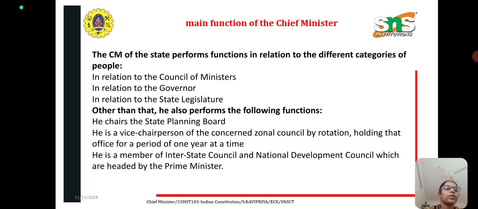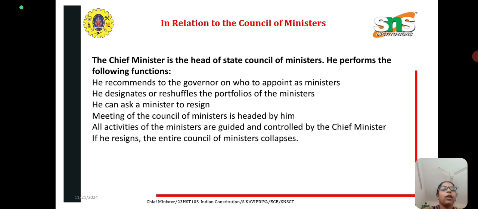The chief minister of a state has to perform functions in relation to different categories: in relation to the council of ministers, in relation to the governor, and in relation to the state legislature. Other than that, he also performs the following functions. He chairs the state planning board. He is a vice chairperson of the concerned zonal council by rotation, holding that office for a period of 1 year at a time. He is a member of the Interstate Council and National Development Council, which are headed by the Prime Minister.